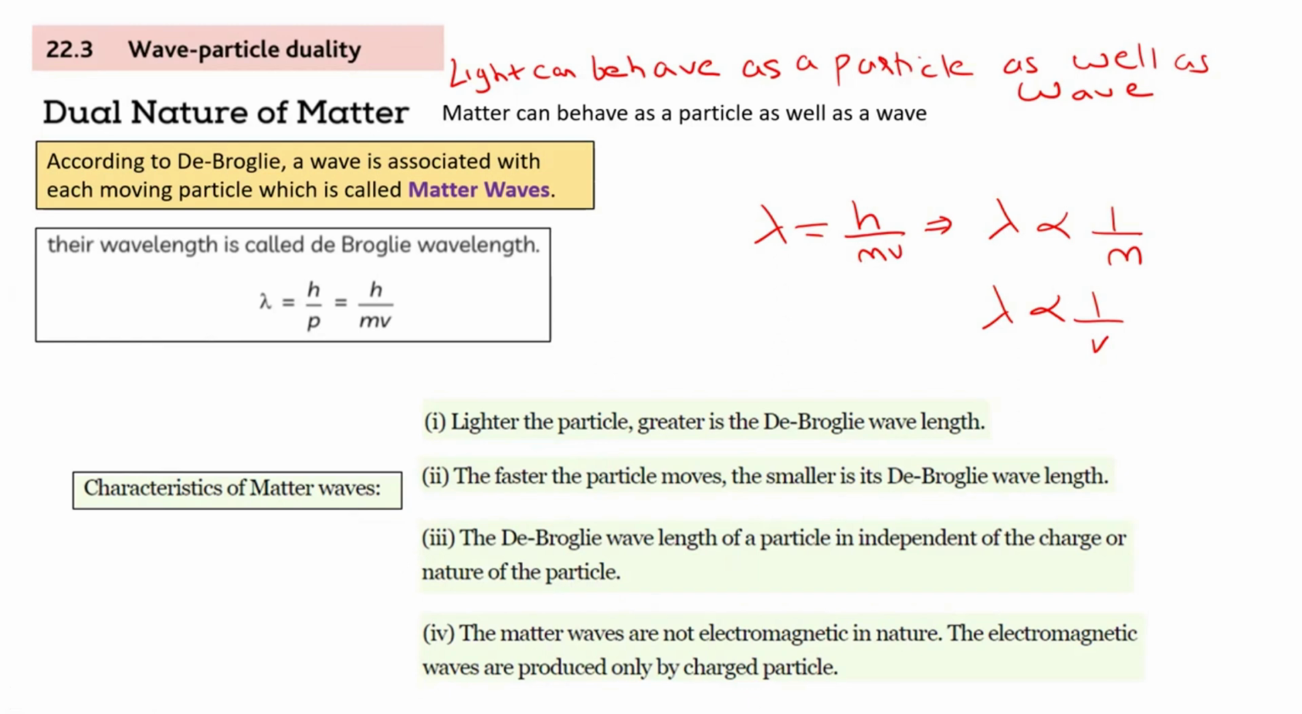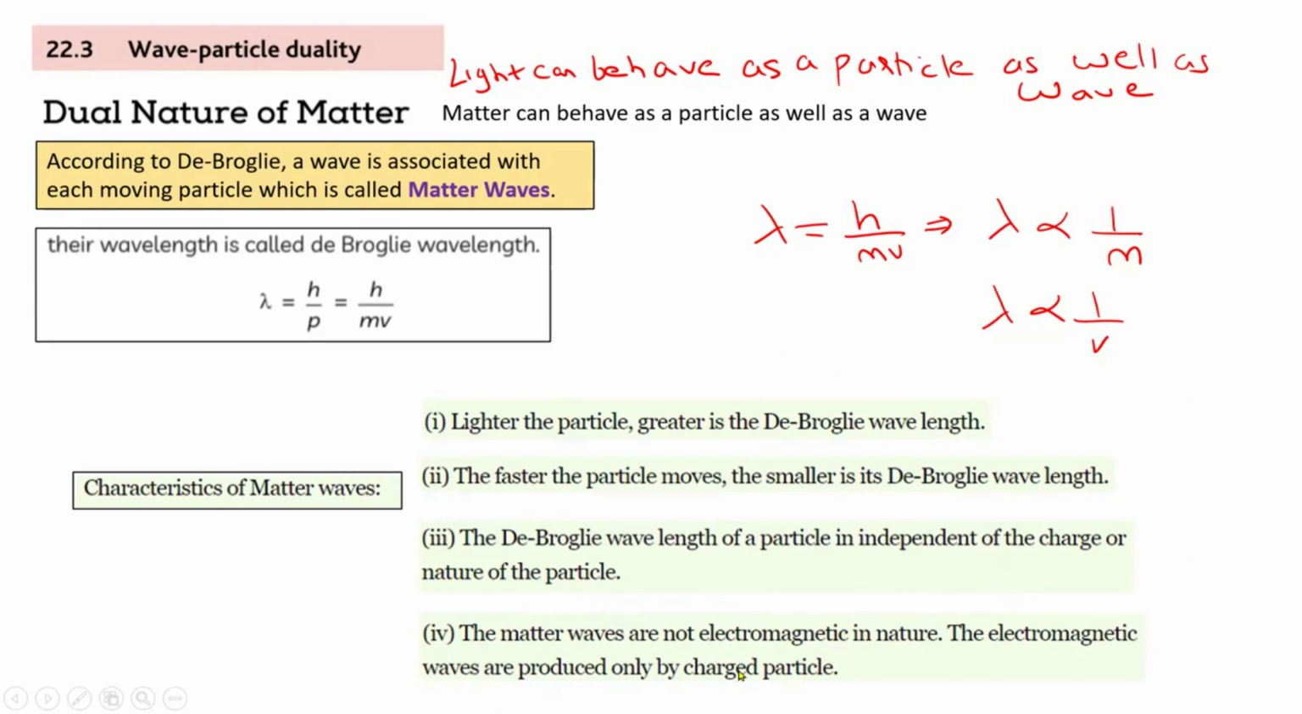Independent of the charge or nature of the particle. And why is that? Because in the formula, you do not have a charge anywhere. So what does independent mean? It means it does not depend on charge. Okay. And nature of the particle? Is it either positively charged or negatively charged? Okay. That's the nature of the particle.